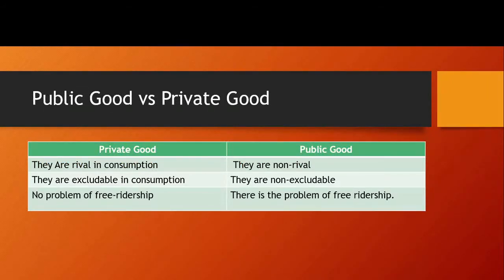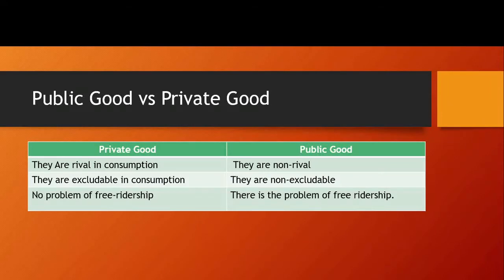Here we have distinguished between public good and private good. Private goods are rival in consumption, and public goods are non-rival. Private goods are excludable in consumption, while public goods are non-excludable. Another important point that I have not discussed yet is that no problem of free ridership is associated with private good, but in case of public good there is the problem of free ridership.